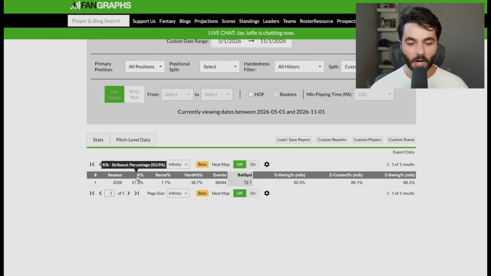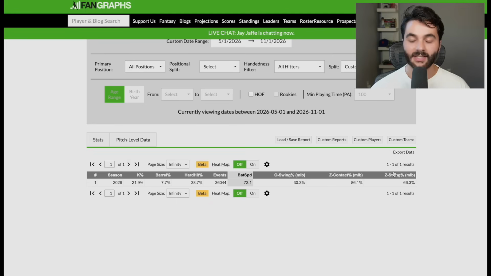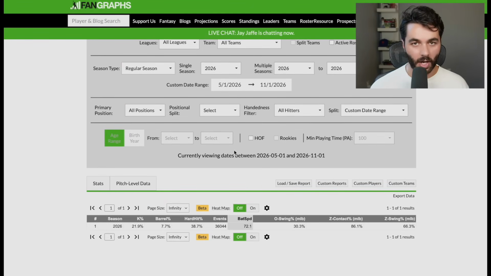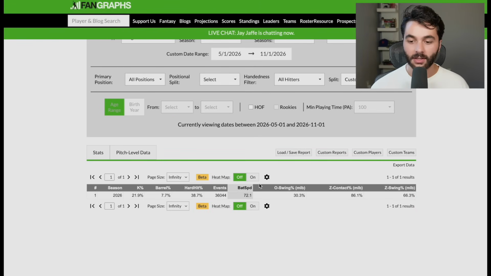I wanted strikeout rate, barrel rate, hard hit rate, bat speed, O-swing, which is chase rate, in-zone contact, in-zone swing rate. Now we're going to head back over to Excel. And right now, what I'm showing you in these stats is the league average for all of these stats. Again, great way to use Fangraphs. League-wide stats. You can get the league average for any stat you want. And I'm literally just going to find any hitter in the league who pops, and this was similar to the leaderboard I was showing you before. 100 plate appearances since May 1st. And I want to see anyone who's above average in all of these stats.